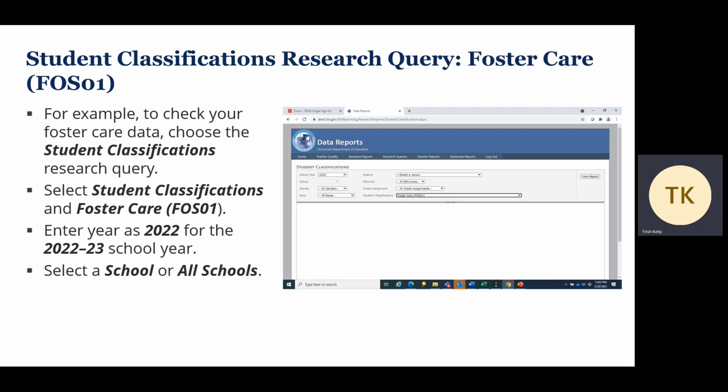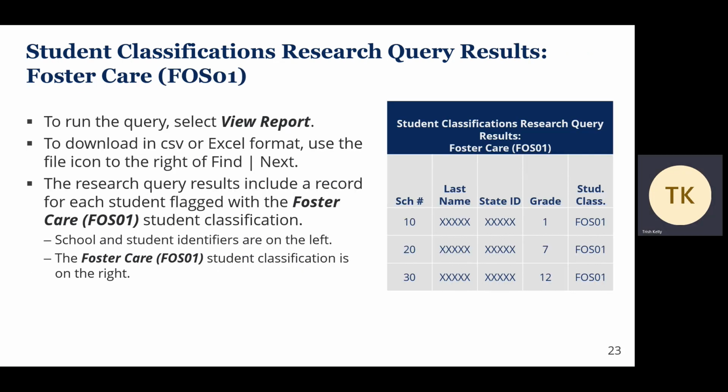For example, to check your foster care data, choose the Student Classifications Research Query. From the Student Classifications drop-down box, select Foster Care, FOSSO 1. Enter the year as 2022 for the 22-23 school year. Select a school or all schools. To run the query, select View Report. To download in CSV or Excel format, use the file icon to the right of Find Next.